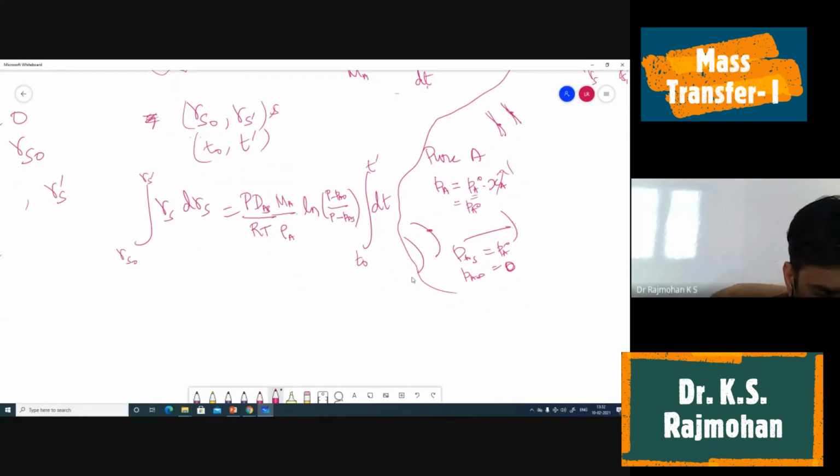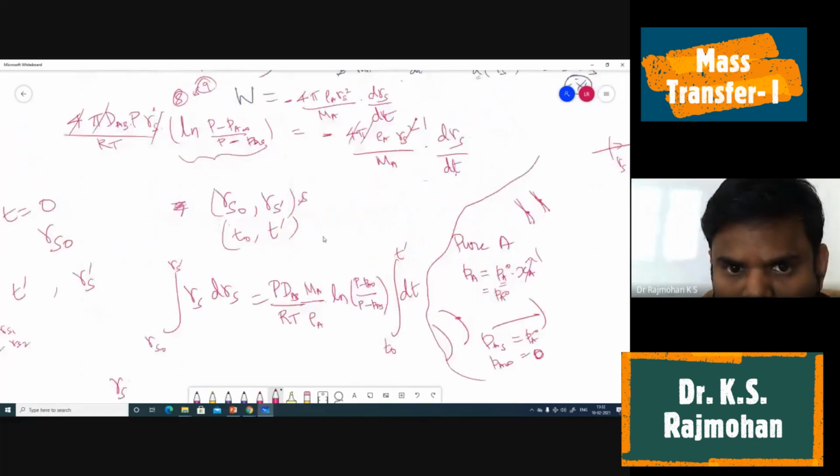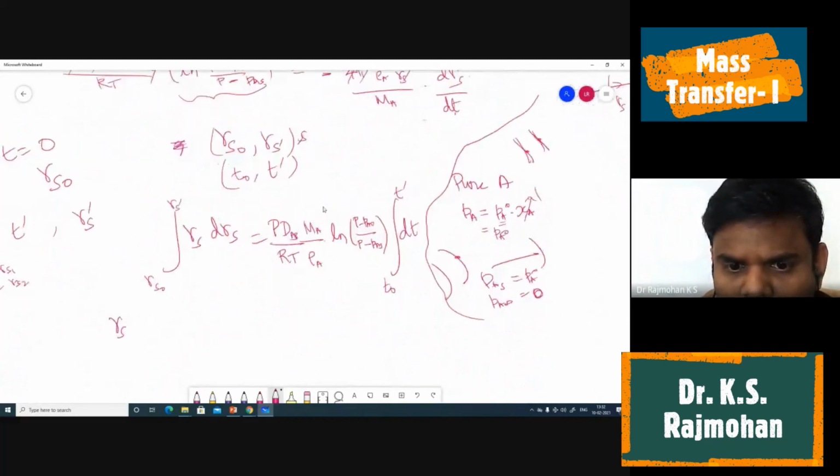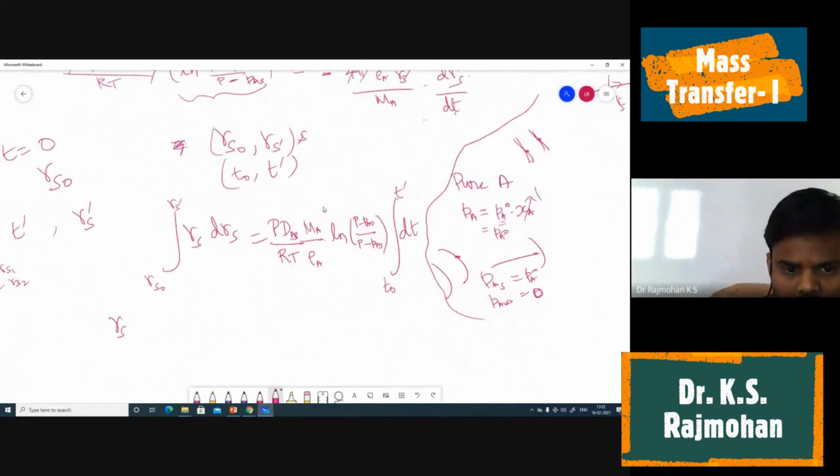So RS dash. What happened to the minus term? There is one minus term, right? So what we will get here is the minus sign will be there. So minus of (RS dash square minus RS naught square) by 2 is equal to all these terms into (t dash minus t naught).